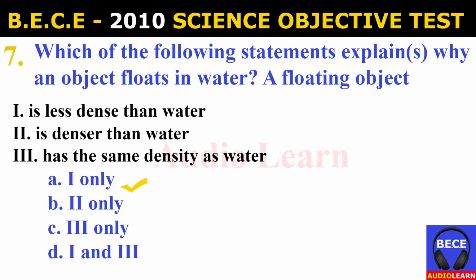Number 7. Which of the following statements explains why an object floats in water? A floating object I. is less dense than water, II. is denser than water, III. has the same density as water. And the possible answers are A. I only, B. II only, C. III only, D. I and III only. And the answer is A. I only. Which of the following statements explains why an object floats in water? A floating object is less dense than water.